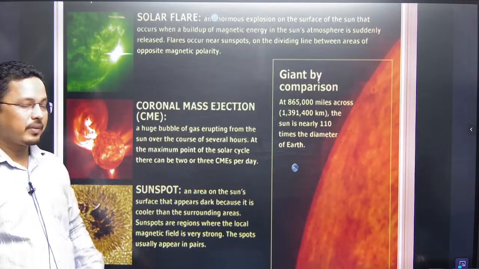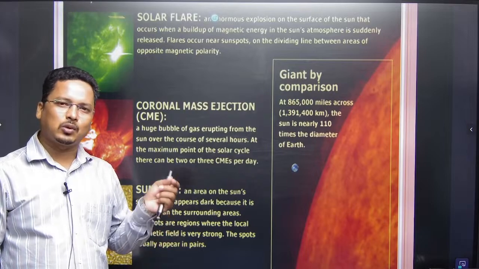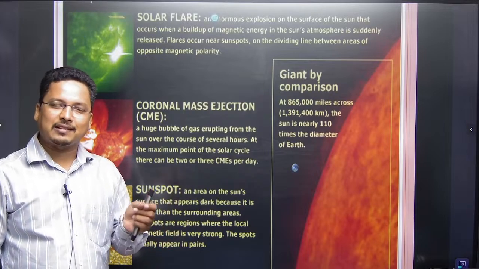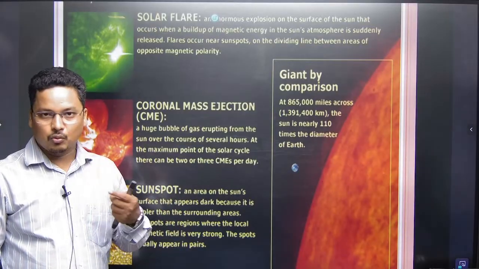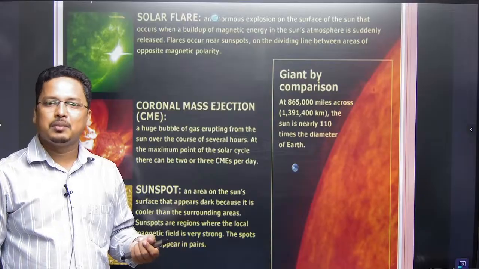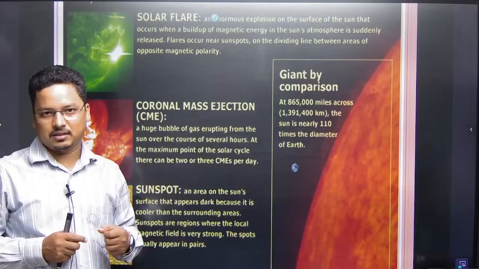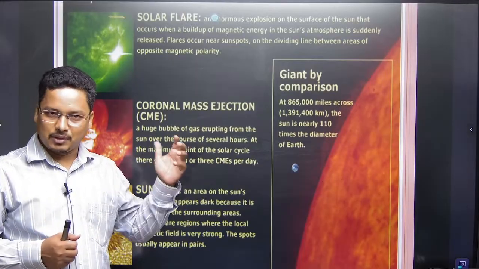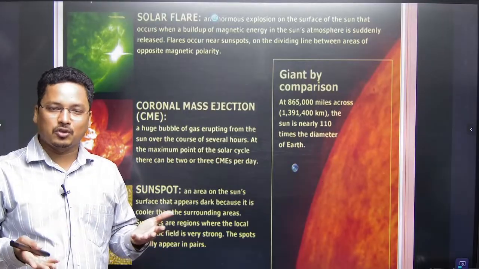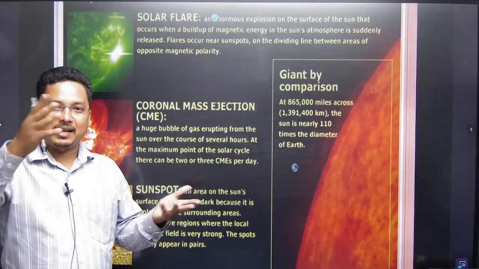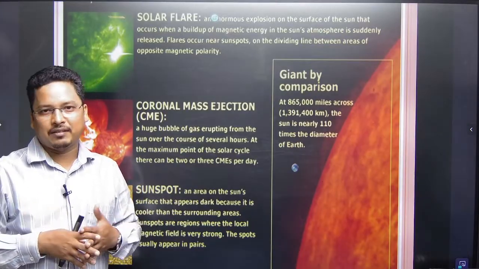Now you must have also heard that when a solar storm was strong, many of the Starlink satellites, I mean Elon Musk's satellites, got damaged, right? Because of the strong solar wind. What is solar wind? Strong charged particles, highly charged particles, coming all the way from the corona towards the earth. And fortunately we have the magnetic field of the earth, that is why we are protected, otherwise human beings would have finished on the earth